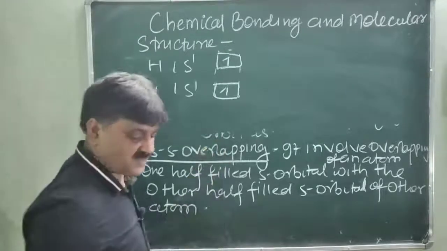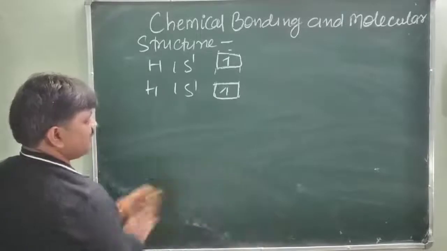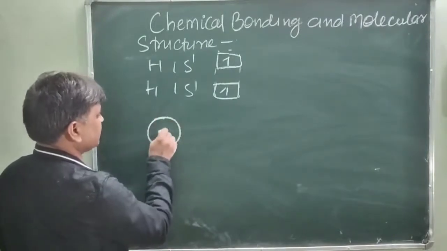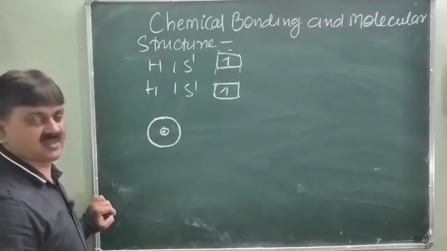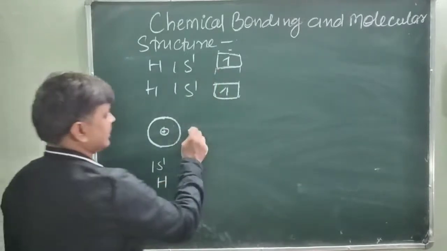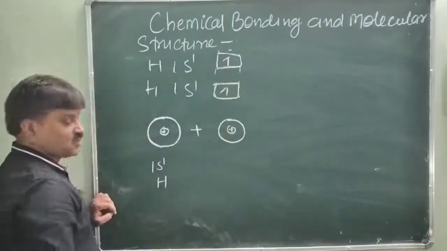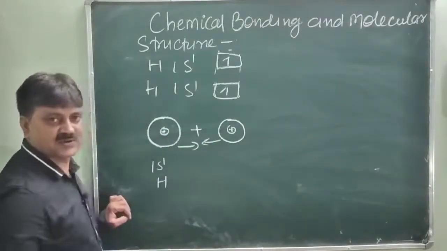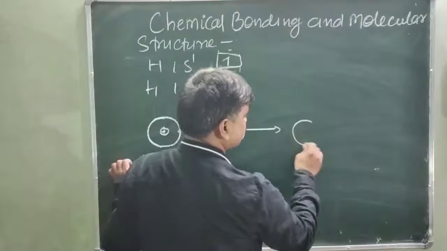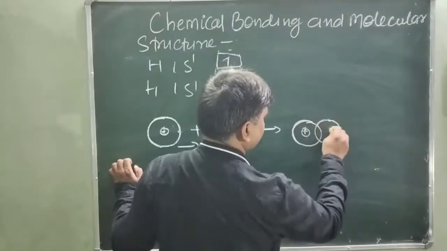Just like this, this is the s orbital, spherical in shape, of one hydrogen atom, with one electron, half filled, and this is the nucleus. Another s orbital of another hydrogen atom also has one electron, half filled. When they approach each other, as we discussed in valence bond theory, they overlap end to end, at the outermost shells.